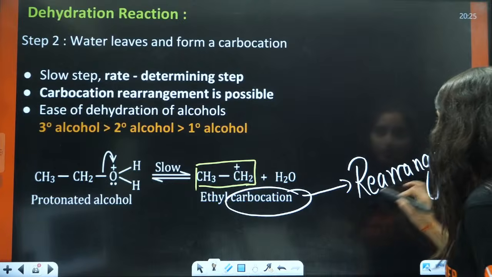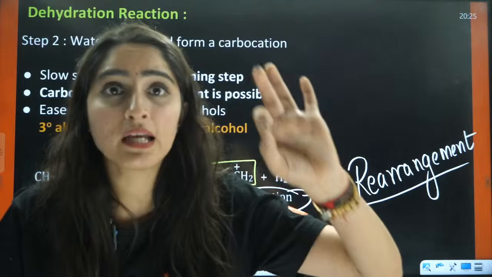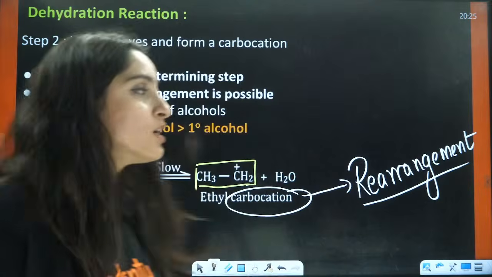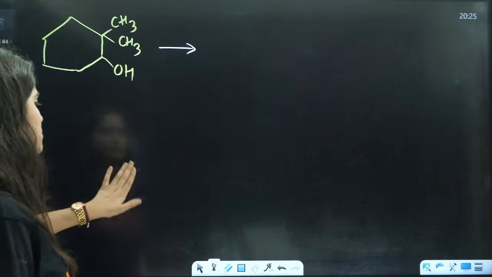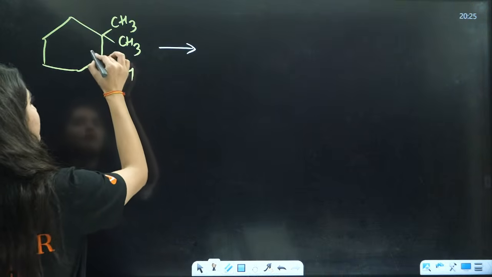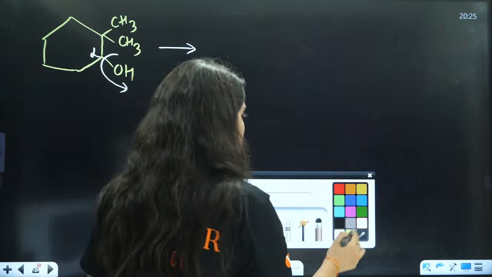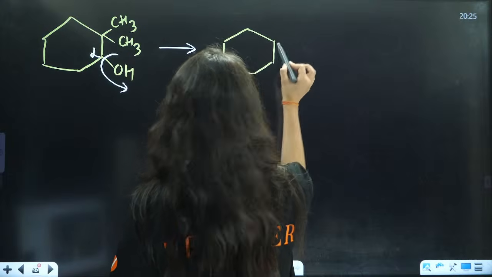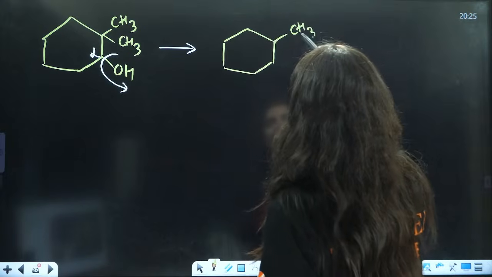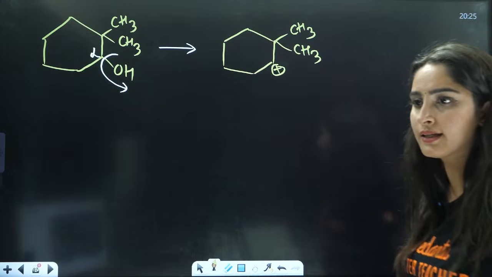Wherever you see the formation of carbocation, there will be a possibility of rearrangement. We will see if it is possible or not. Now I know that from this alpha position, OH negative will be eliminated, hence you will have the formation of this thing. This is CH3, this is CH3 and this is your positive, isn't it?